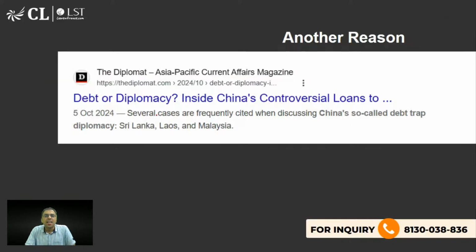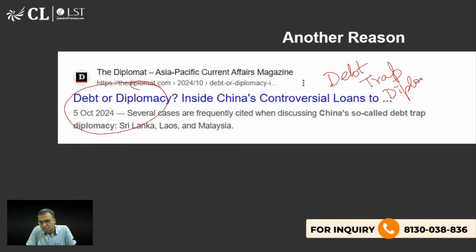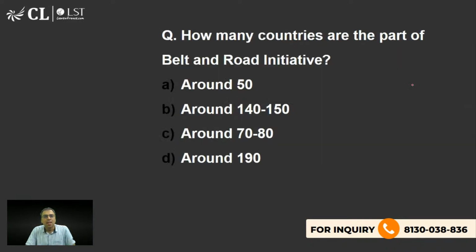Okay. Now, मैंने बताया one reason was why India did not join CPEC. One of the most important reasons. Other reason is debt trap diplomacy. इसको कहते हैं. These are the words used, है ना, debt trap diplomacy. I will explain this in a while. Okay. So just remember it. And another reason, there are many other reasons also, but I will discuss this a little bit after 5 or 10 minutes. इसको भी मैं discuss करूंगा because I think this is also slightly important.